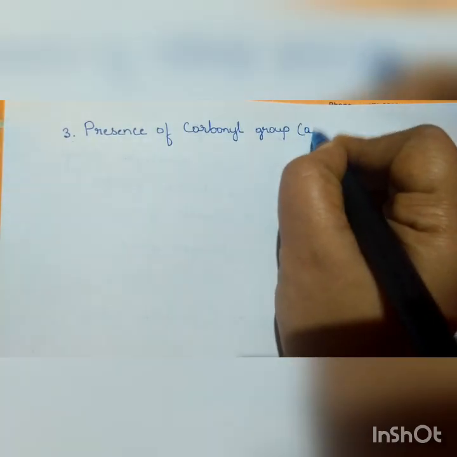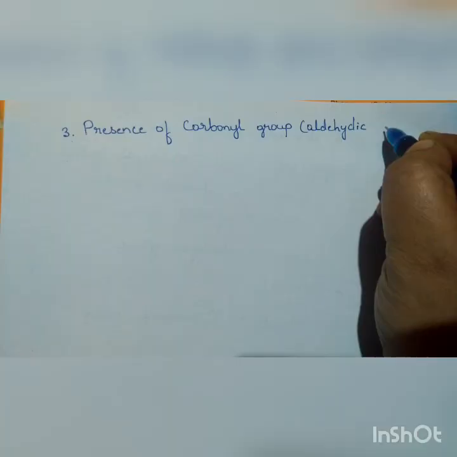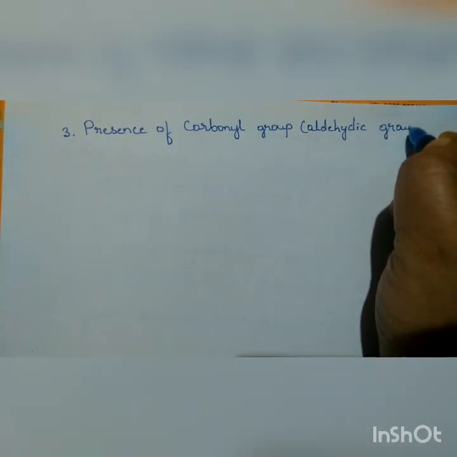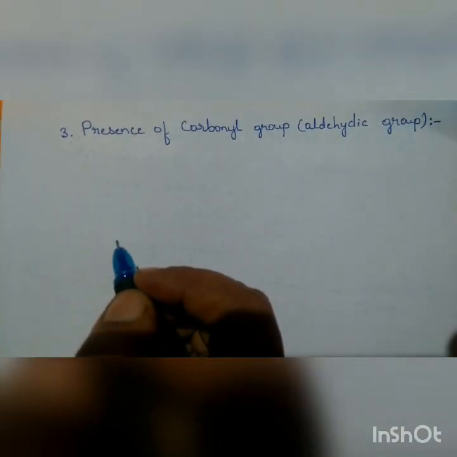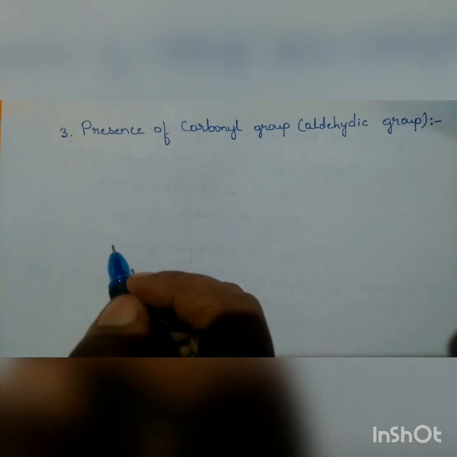So aldehydic group or aldehyde group. Next, this is shown by using two reactions. So we are going to show the same thing by using a reaction. That is the first reaction.